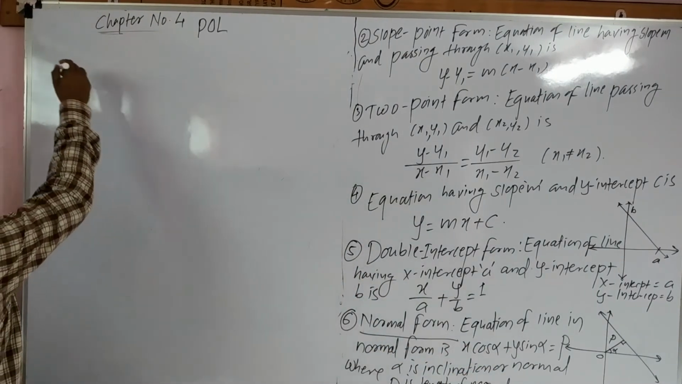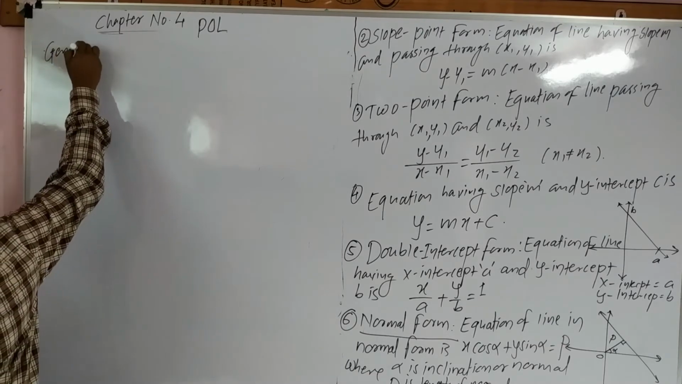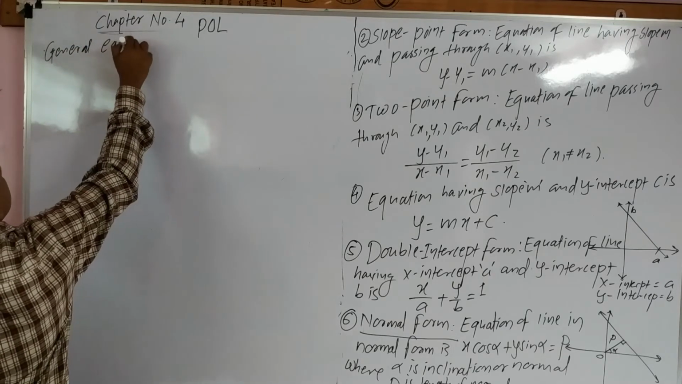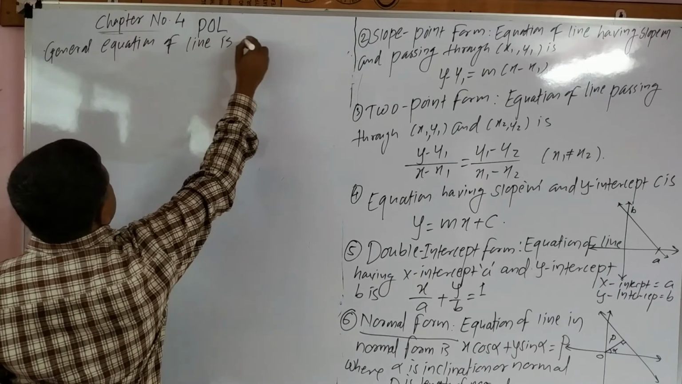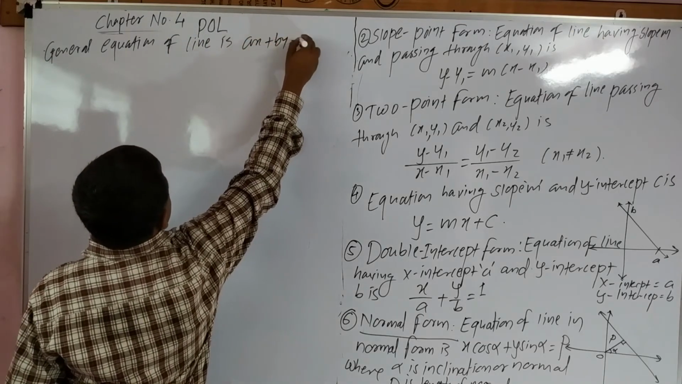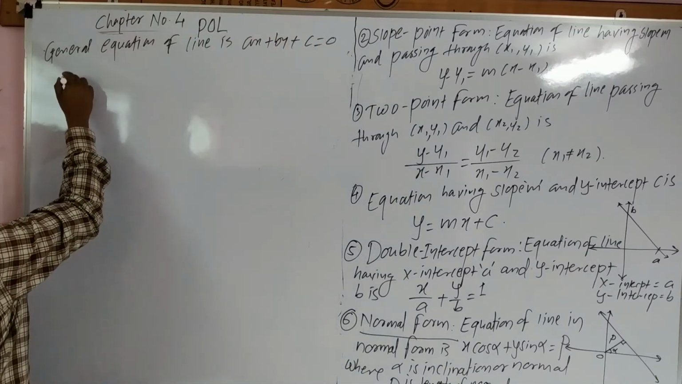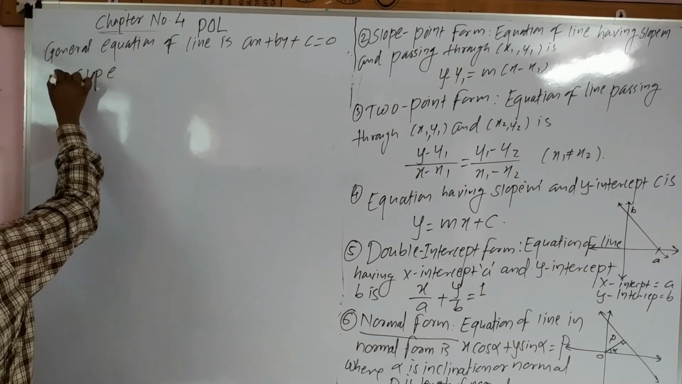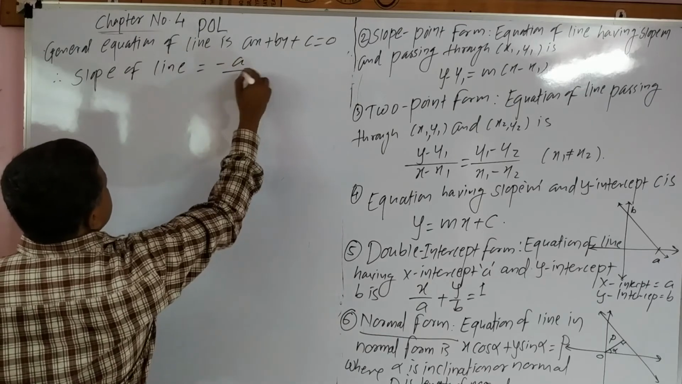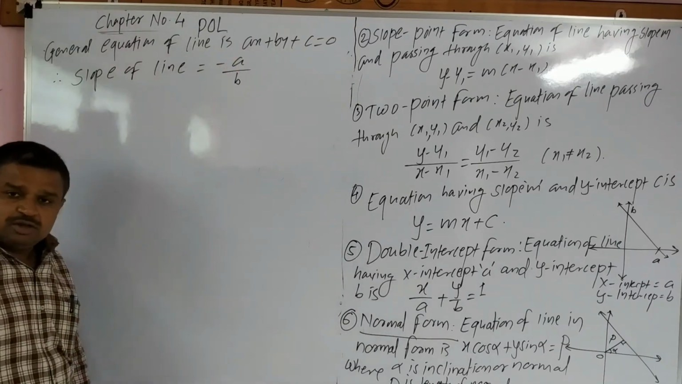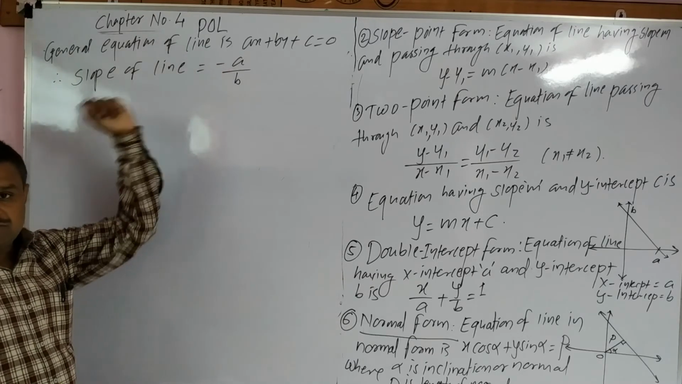Now next, the general equation of a line is ax plus by plus c equals 0. This is the general equation of a line. So what is the slope of the line? Therefore the slope of this line is minus a by b. The formula for slope, if the equation is given, is minus the coefficient of x upon the coefficient of y.